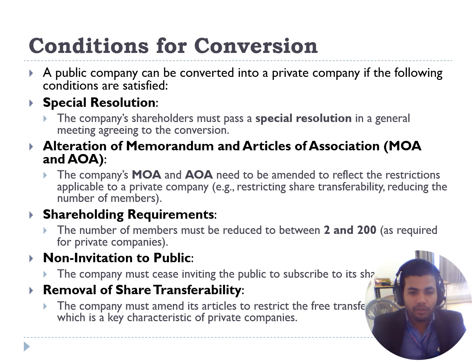Then the shareholding will be required. The members should be reduced to a minimum of 2 and a maximum of 200 as for private companies. A private company cannot invite the public to subscribe to its shares.